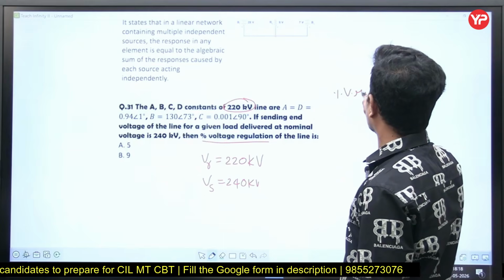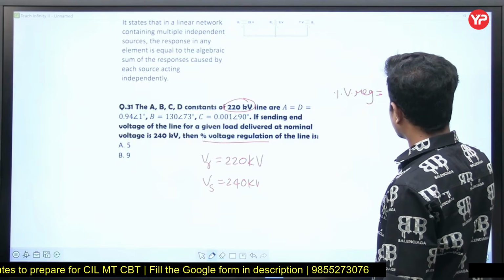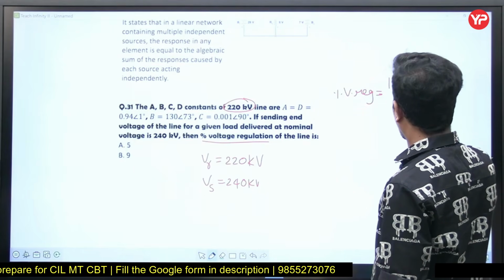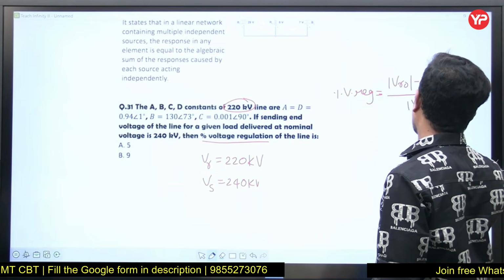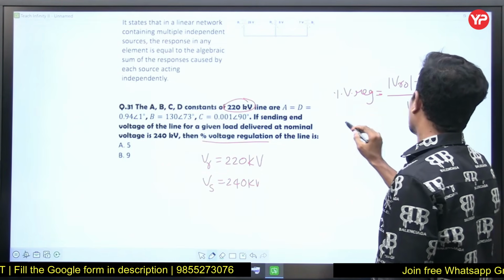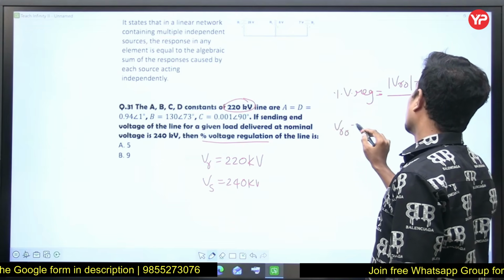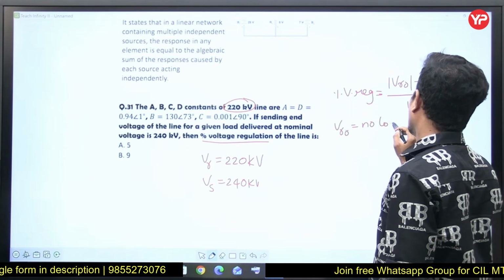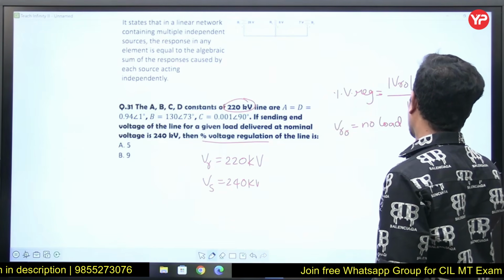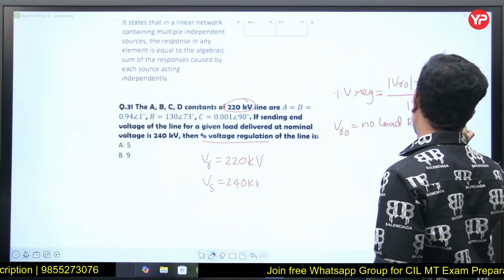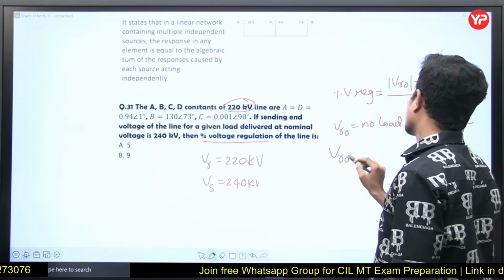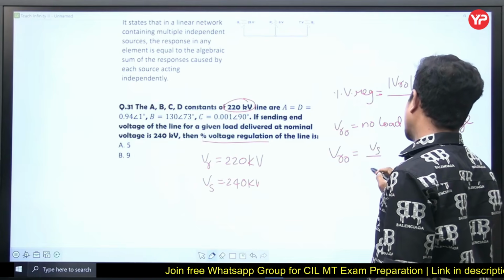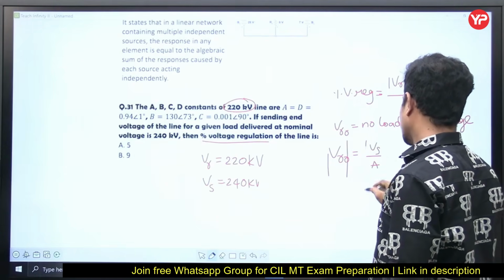Percentage voltage regulation is equal to mod Vr naught minus mod Vr by mod Vr into 100. Vr naught is the no load receiving end voltage, and Vr naught is equal to Vs by A in magnitude.